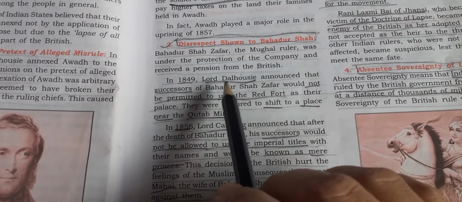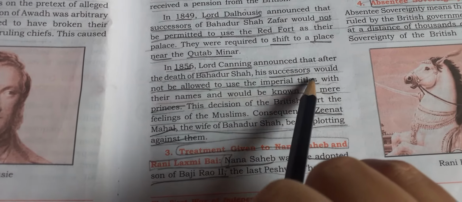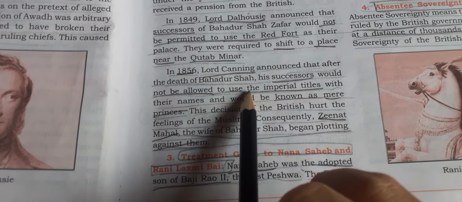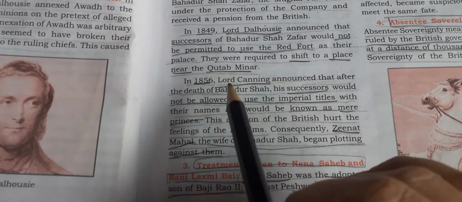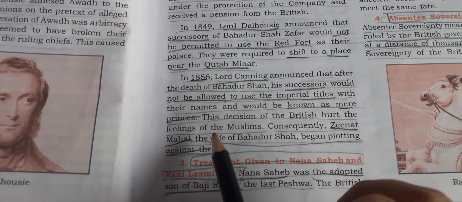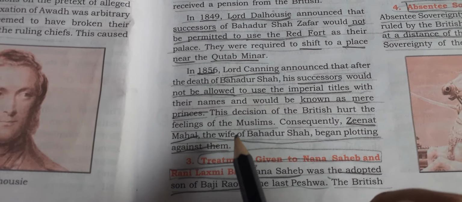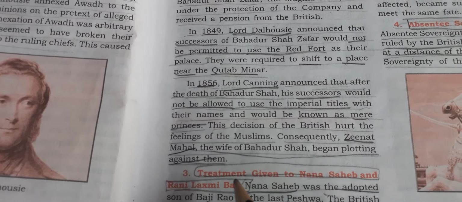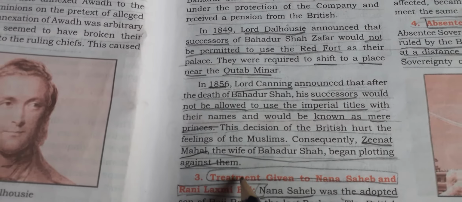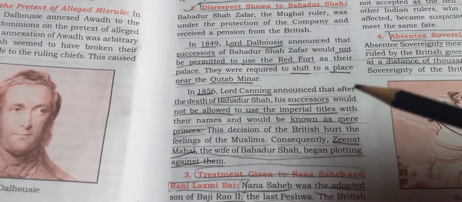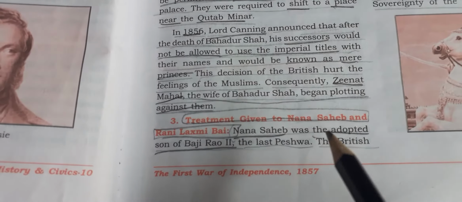Next, political cause was disrespect shown to Bahadur Shah, because in 1856 Lord Canning announced that after the death of Bahadur Shah, his successors would not be allowed to use the imperial titles and they would be known as mere princes. So this decision of the British hurt the sentiments of the Muslims. So Zeenat Mahal, who was the wife of Bahadur Shah, began plotting against the British. So all these, you remember, you're doing the causes which eventually led to the First War of Independence against the British.